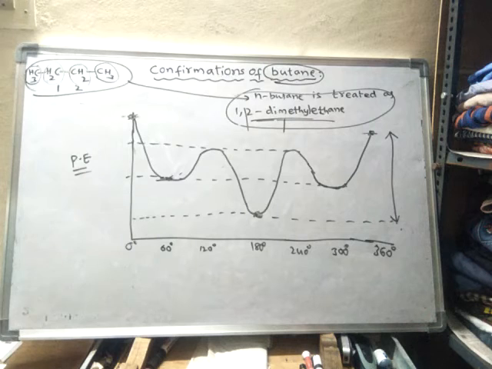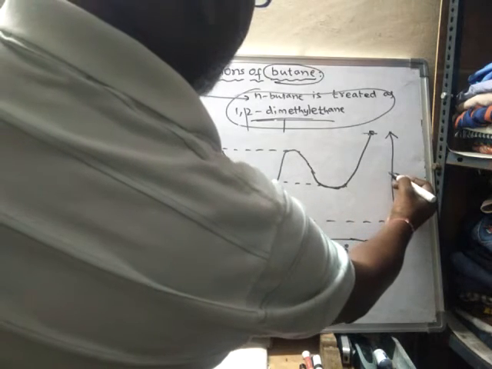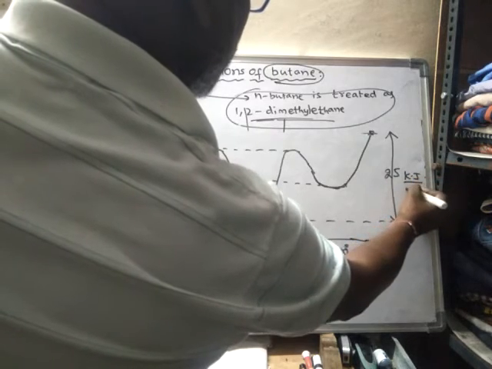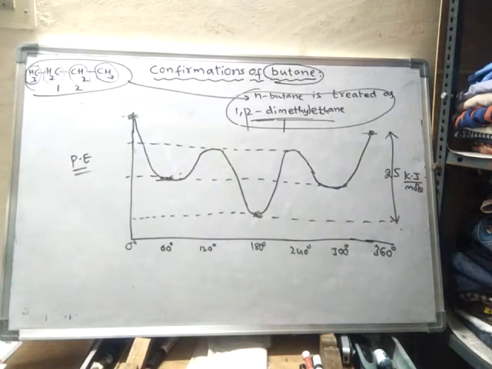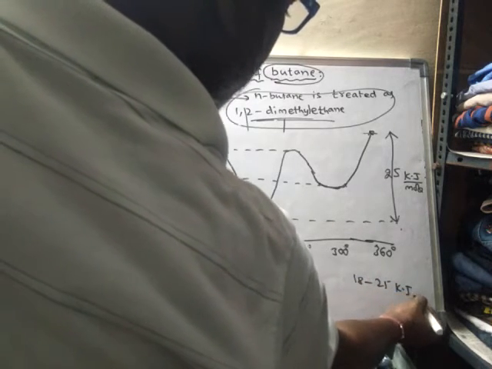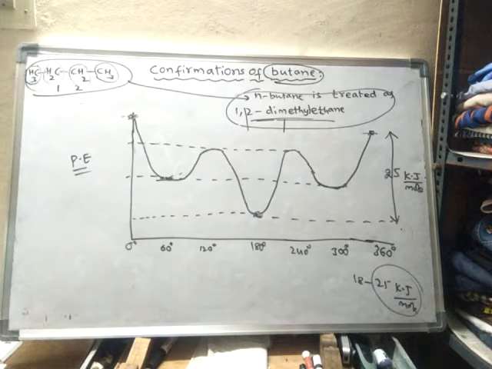That energy difference is called the torsional barrier, or rotation barrier. In the case of butane, the value will be around 25 kilojoules per mole. For ethane it is 12. For butane it is nearly 25 kilojoules per mole. It may range from 18 to 25 kilojoules per mole, but in most books it is given as 25 kilojoules per mole.